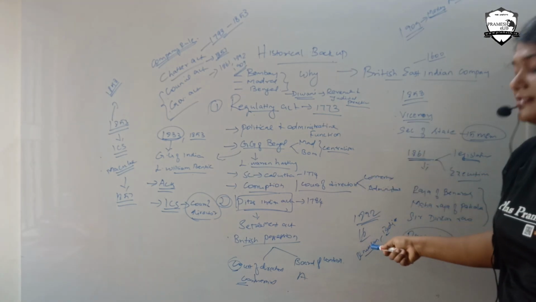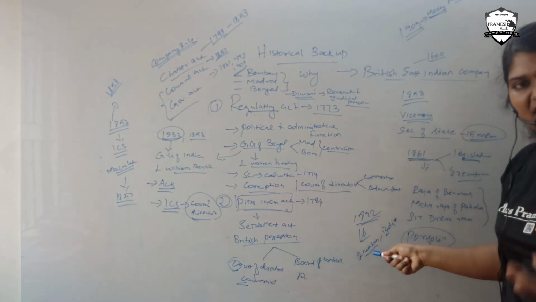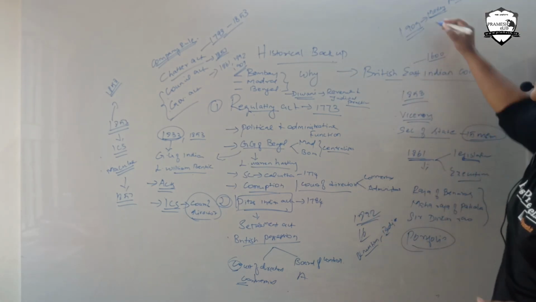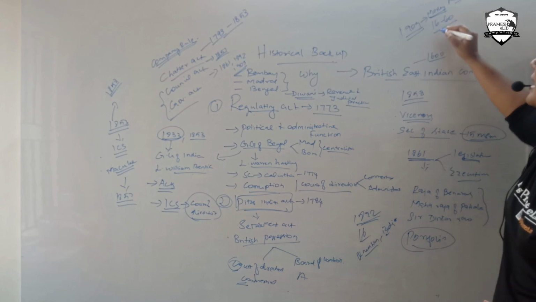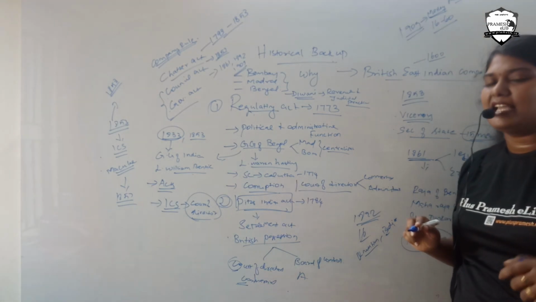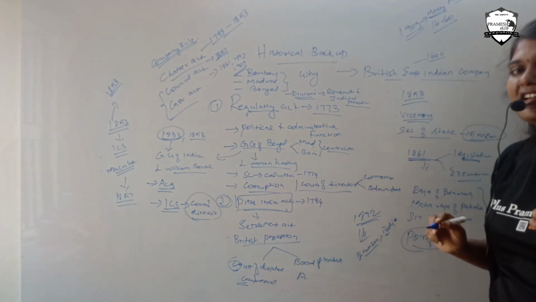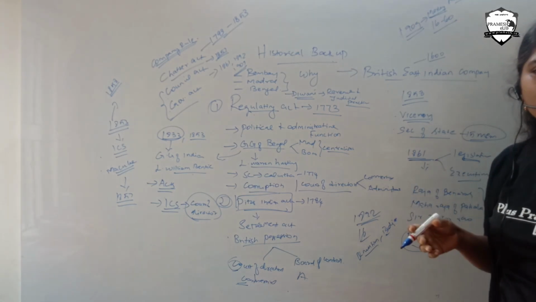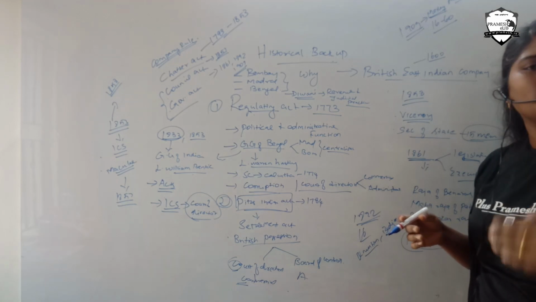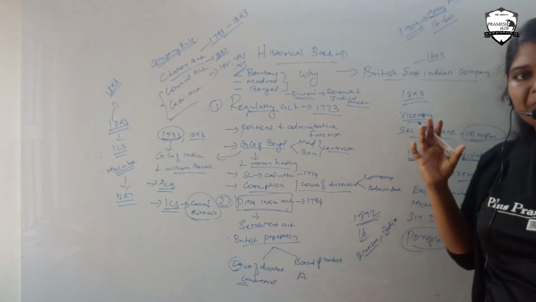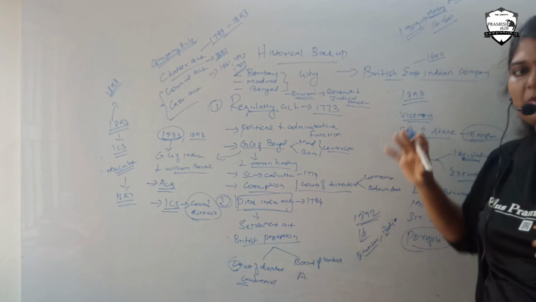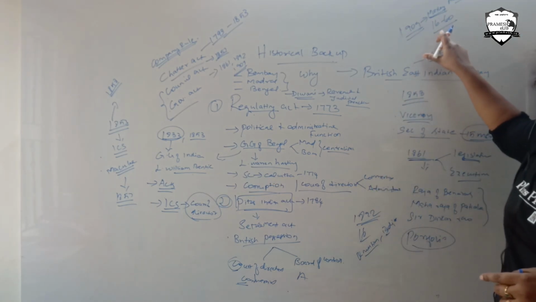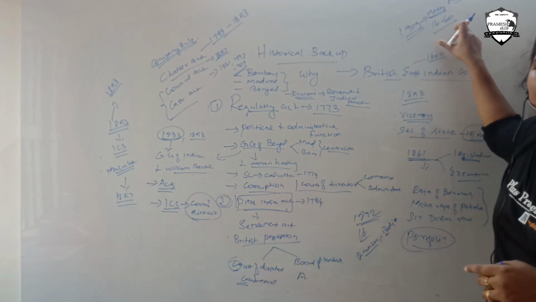The number of Indians in the legislative wing was increased in the 1892 Charter Act. Here it is increased from 16 to 60 in the legislative wing. But they made it very clear that the majority is maintained among the British, so that if a voting is going to happen, the British will have the upper hand. Such a majority was maintained by the British officials. So the legislative number is increased from 16 to 60 here.